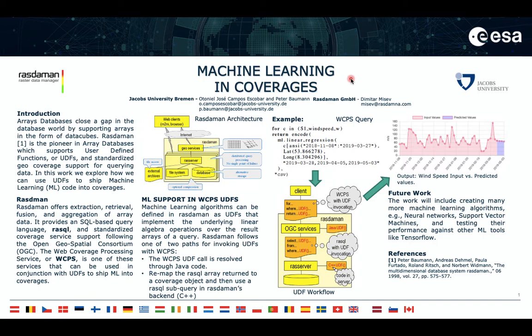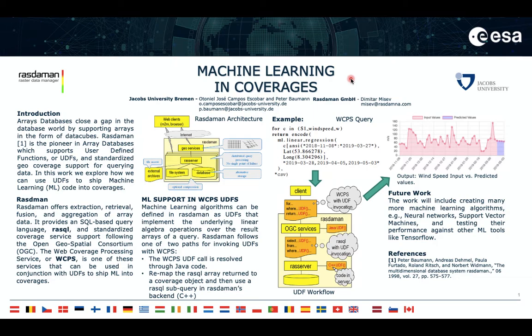in Coverages. So coverages, as we all know, are a way to represent data that contains some type of geographical semantic. In this respect, there is a special type of data called array data, which, as you can infer from the name, involves arrays. We try to represent data in an array form.